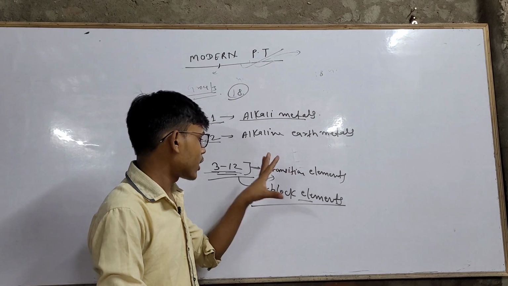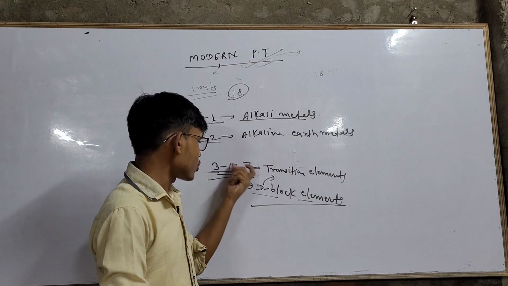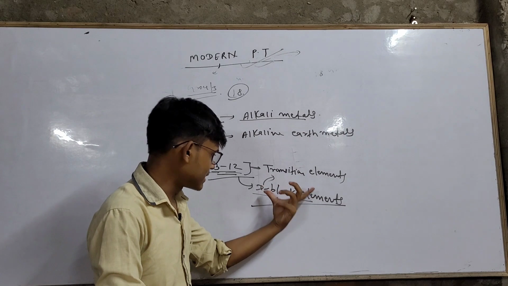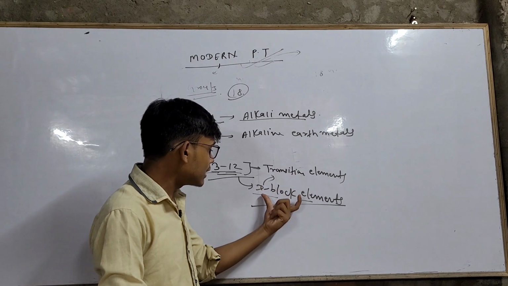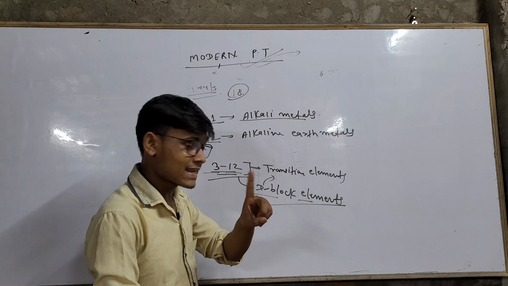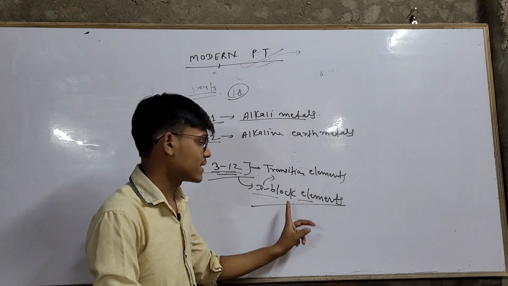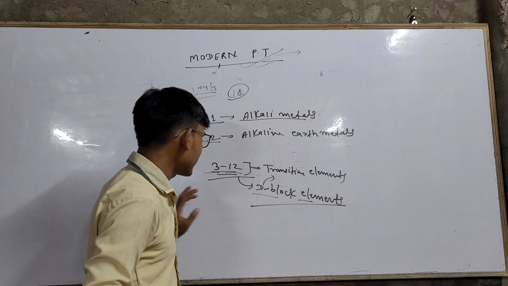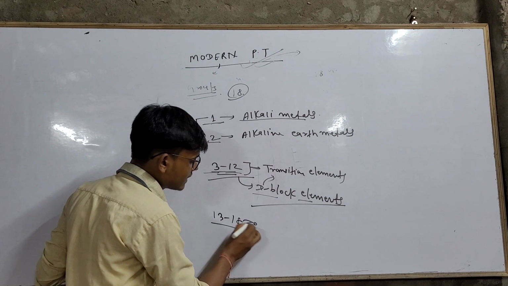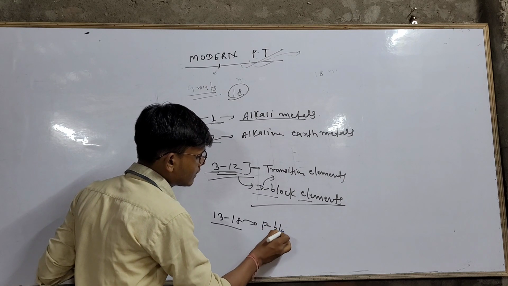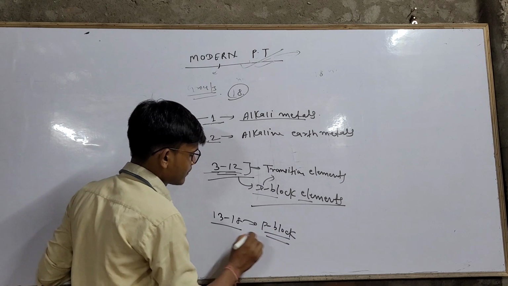Right now, remember only one thing. Group 3 to 12 are called D block elements, also known as transition elements, and group number 13 to group number 18 are known as P block elements.